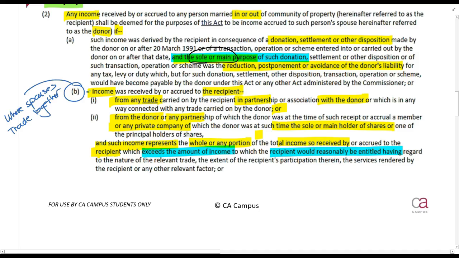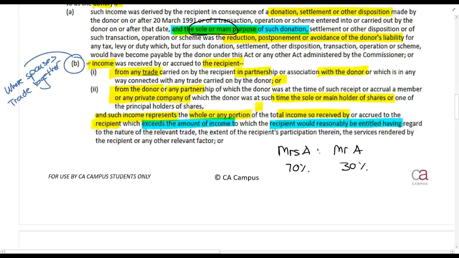So what they're saying is the following. Let's say Mrs. A and Mr. A are in a partnership, so they do have business together. Mrs. A is entitled to 70% of the profits, and Mr. A is entitled to 30% of the profits. The profits for the year is 100,000 rands. Okay, so how much is Mrs. A entitled to? Just going to put it in a different color here. She is entitled to 70,000 rands. Mr. A is entitled to 30,000. So I'm going to write there entitled.